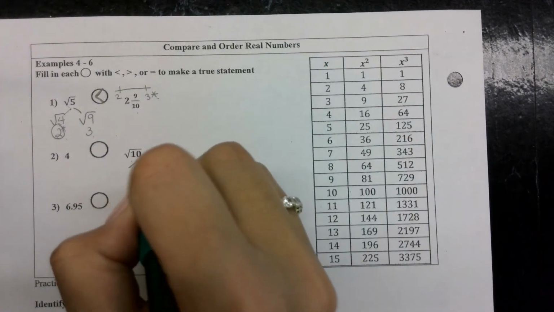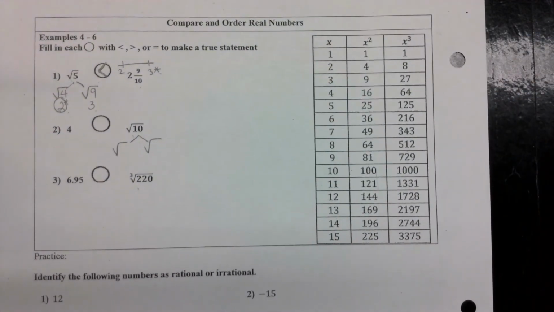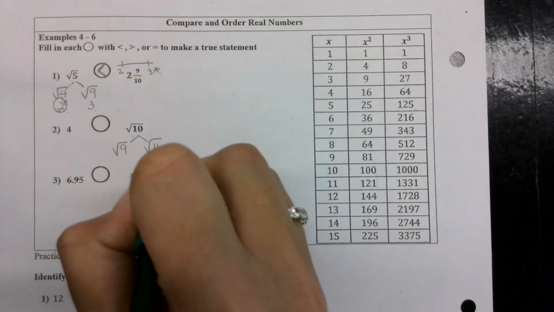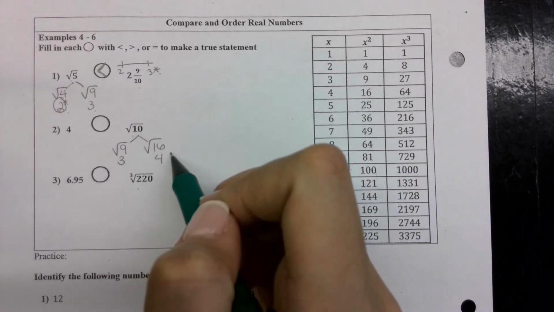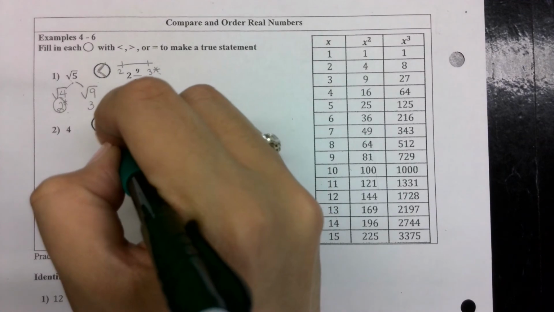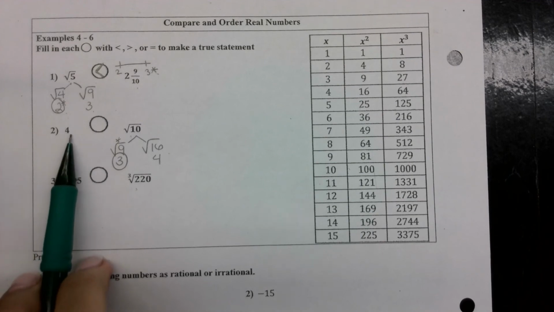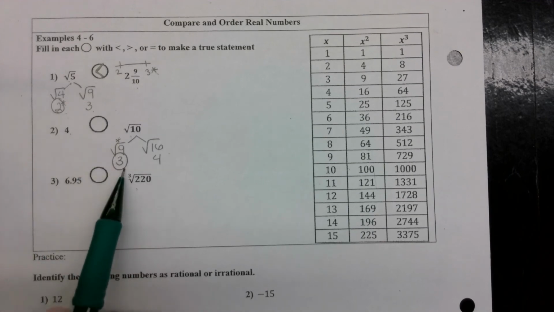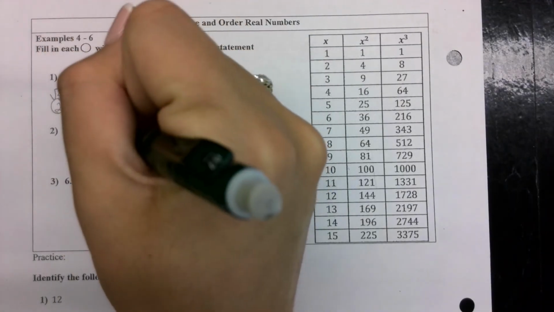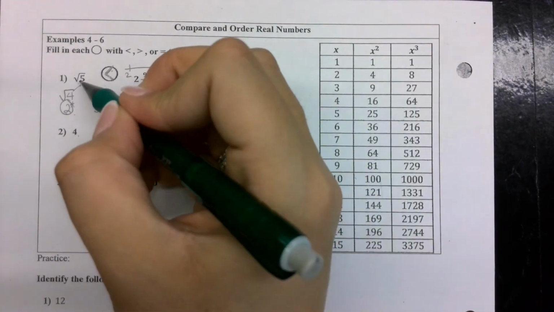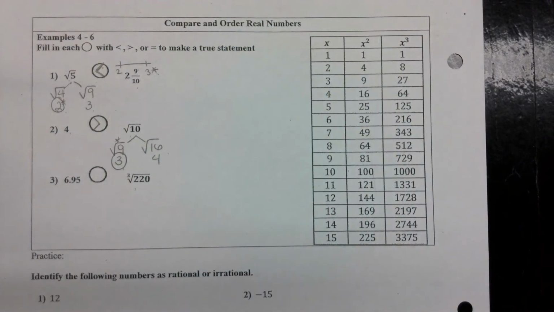Okay, looking at root 10, what two perfect squares does root 10 fall between? 9 and 16, which is really 3 and 4. Is it closer to root 9 or closer to root 16? Yeah, closer to root 9. So therefore, this is going to be closer to 3. So looking at this, what symbol should we use? 4 is blank compared to 3. Yeah, greater than. Oh, I said this was less than. I meant greater than. I meant that root 5 is less than 2 9/10. It should be eating the bigger number.